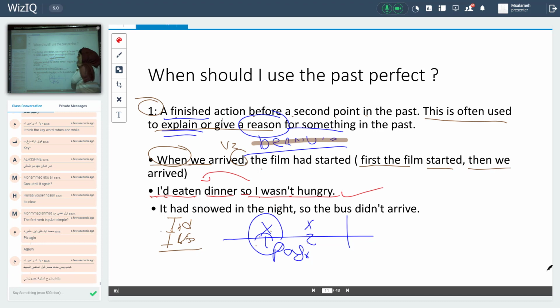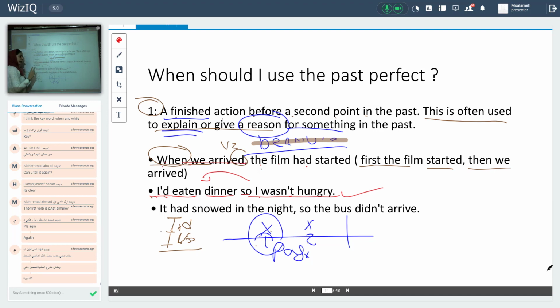Look at the other. When we arrived, the film had what? Had started. When? عندما, okay? عندما نحن وصلنا, the film had started. Okay? Here I have two actions. One starts before the other. That means this sentence stands in the past perfect tense.